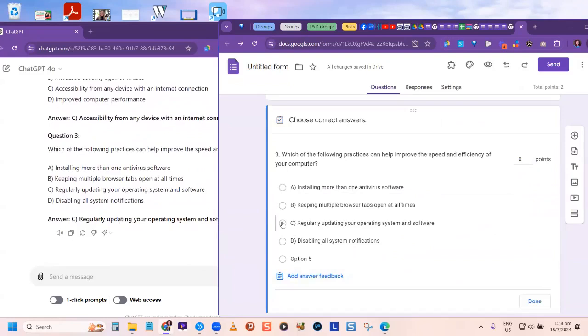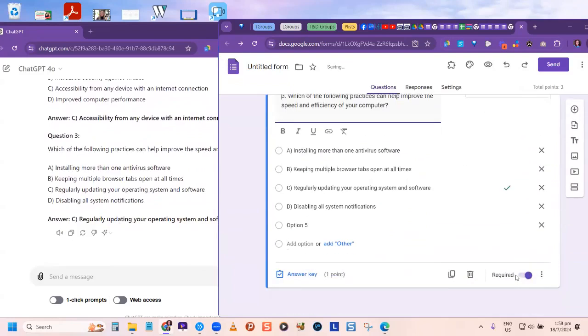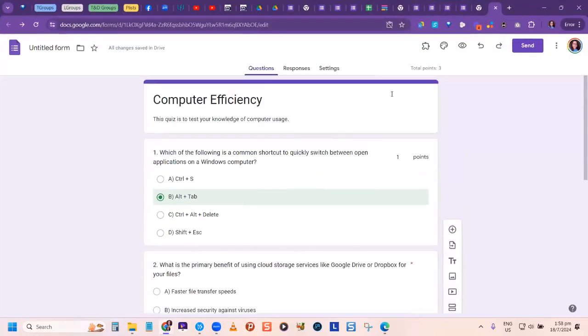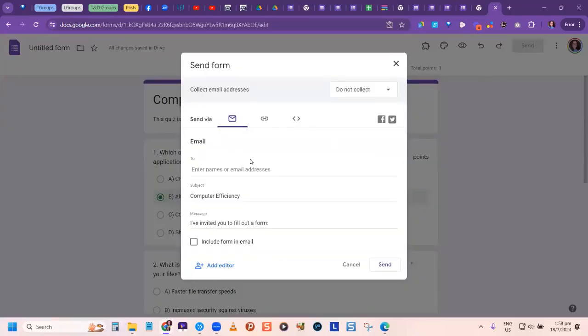In this case, the answer is C, and you put in your point and click done. So once you're done with all of that, your quiz is done. So you simply, just like we did a while ago, share the link to your quiz so persons are able to answer the questions. I'm going to share this with you right now.